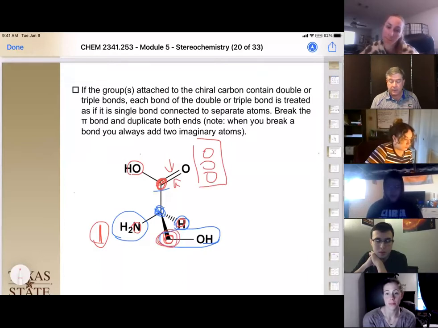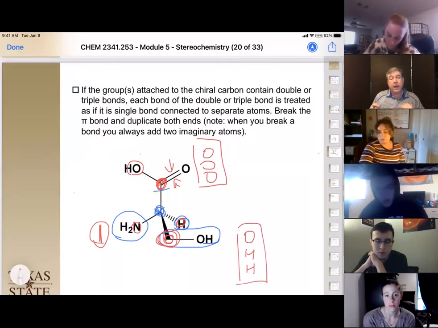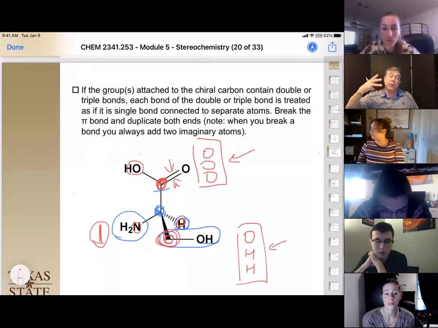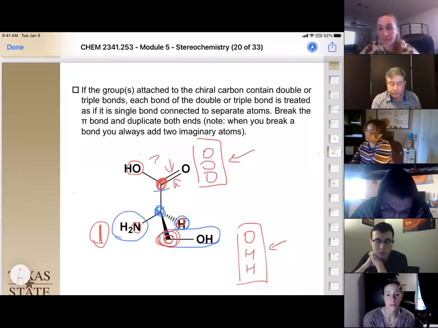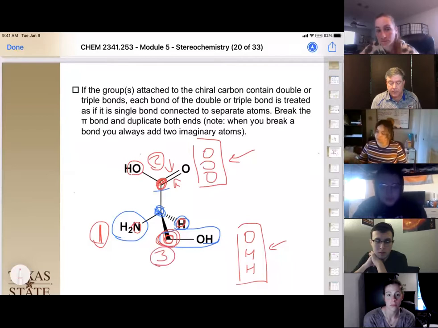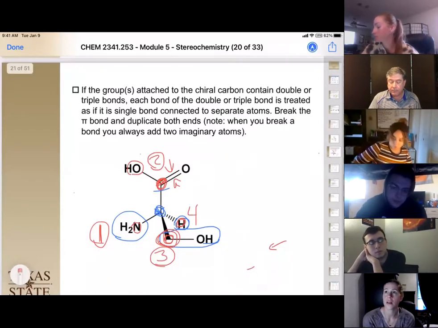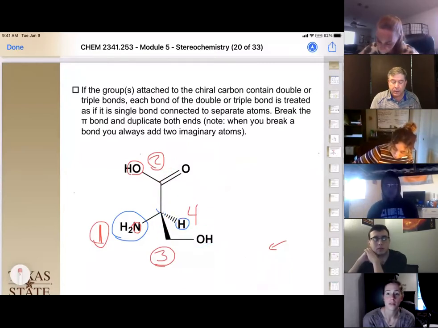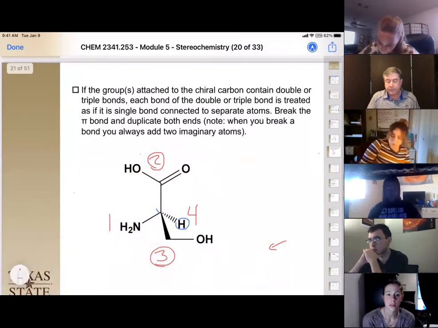Now let's look at this carbon down here. We have 1 oxygen on it and a hydrogen and a hydrogen. Okay, so now we know that this one is higher priority than this one because it has a total of 3 oxygens bound to that same carbon. So that makes this 2, which makes this 3, which makes that 4. Okay, so we've used our last rule of prioritization to assign our priorities. And we know where our chiral carbon is. And now we have to assign it, okay?